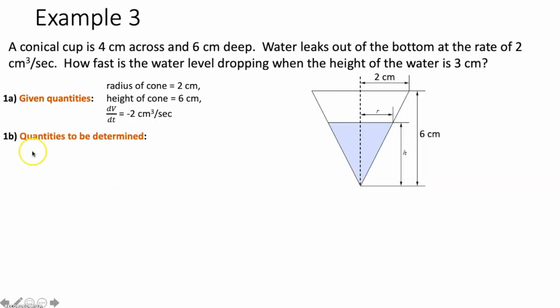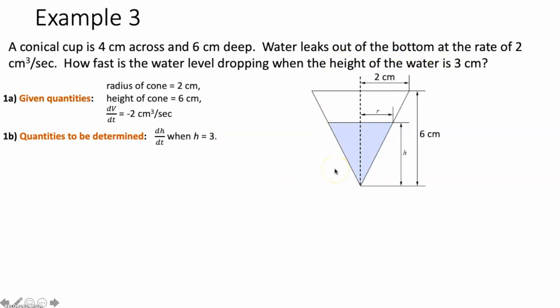Next, what are we trying to find? What are our quantities to be determined? Well, it says how fast is the water level dropping when the height of the water is 3 centimeters. So how fast is the water level dropping? That would be the rate at which the water level is dropping, meaning the rate at which the height of the water is changing. So we're trying to find dH dt, the rate at which the height of the water is changing when H is equal to 3 centimeters.